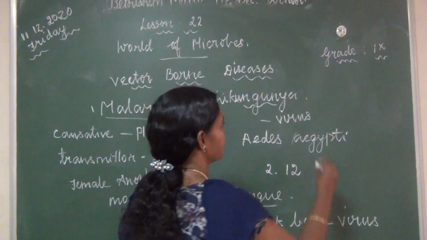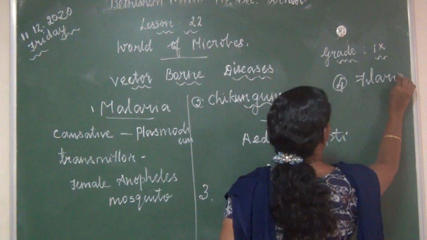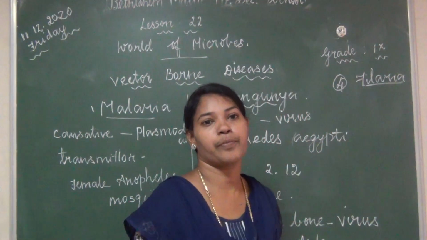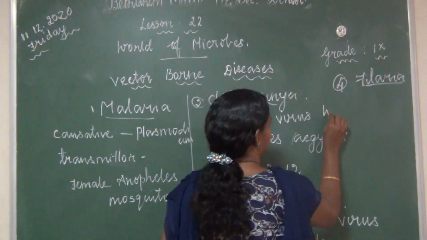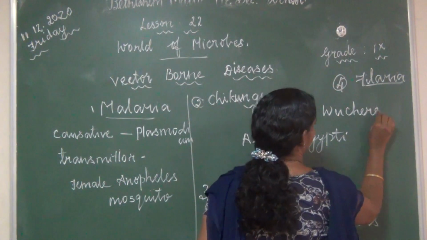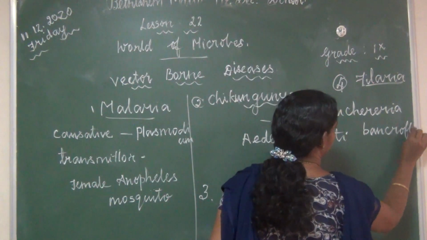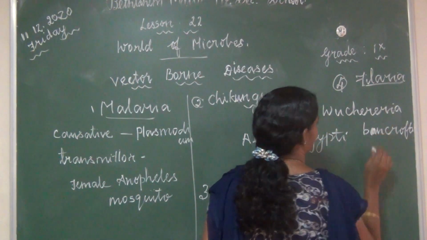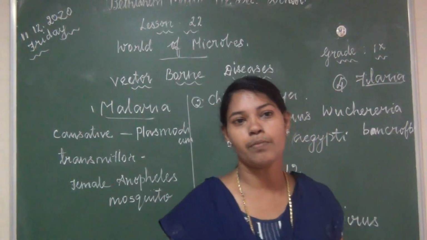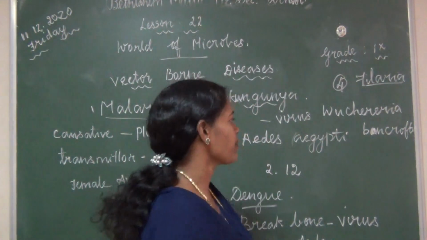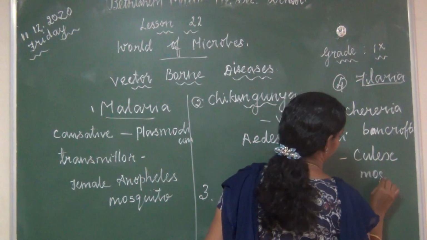Okay, children. Next, filaria. Disease filaria. Okay. It is caused by a nematode, a worm, Wuchereria bancrofti. So this is a worm, a nematode, and it is transmitted by the Culex mosquito.